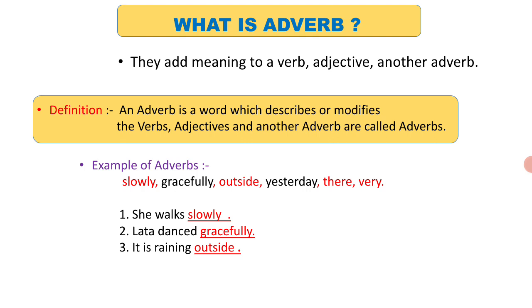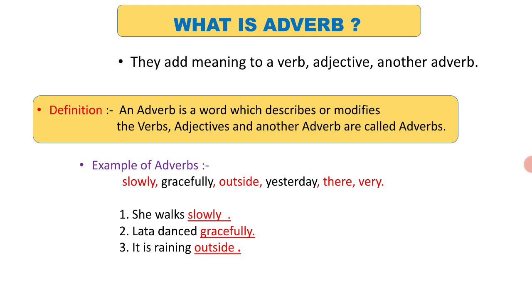Adverbs add meaning to a verb, an adjective, and another adverb. Now we will see the definition. An adverb is a word which describes or modifies a verb, adjective, or another adverb. So if I ask you the question, what is an adverb?